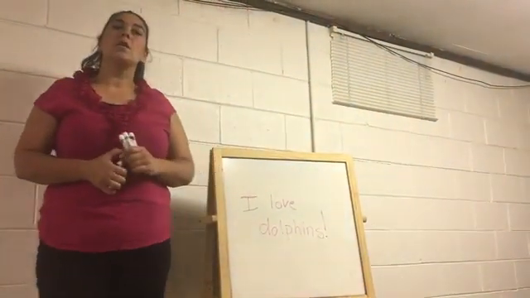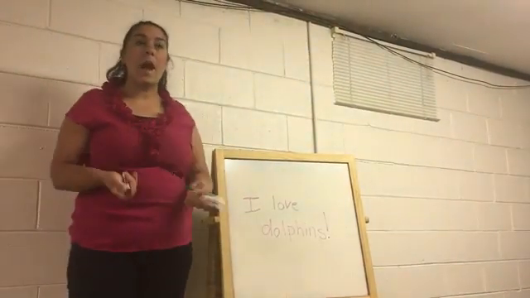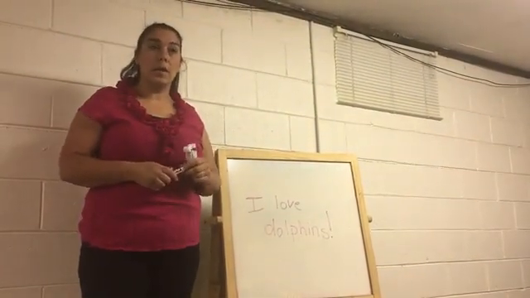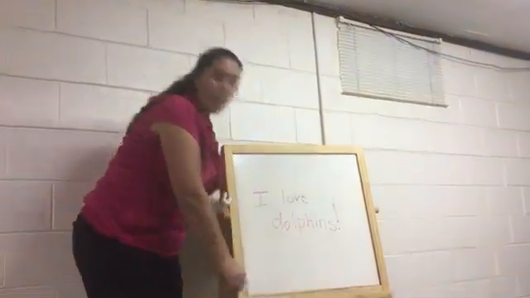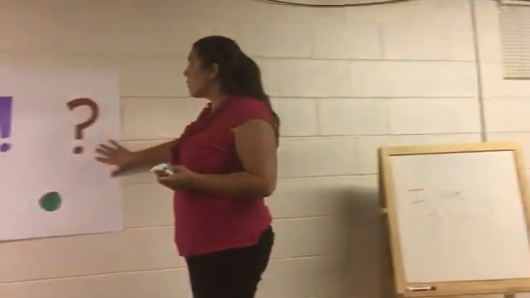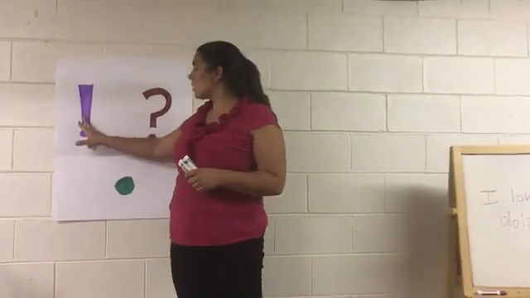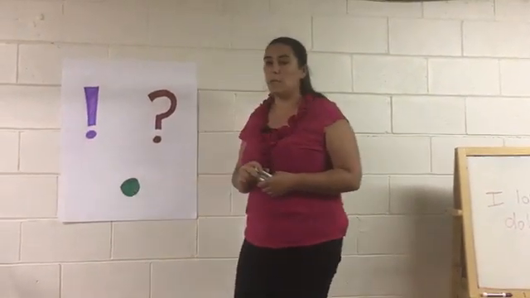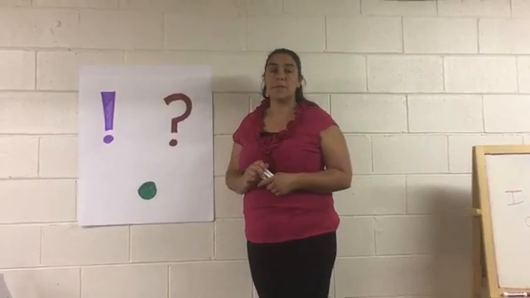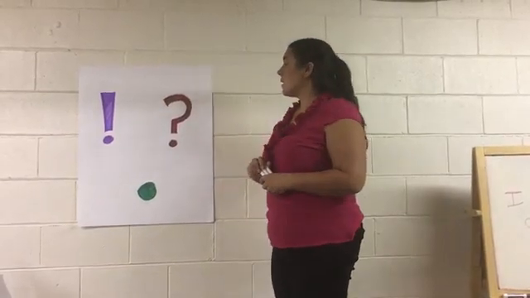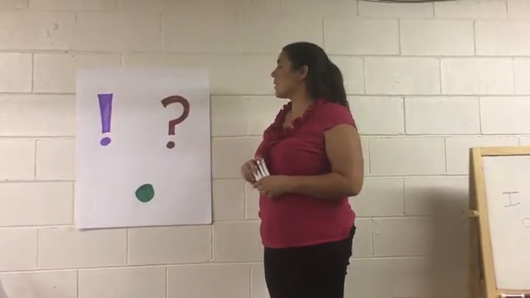We're going to talk about 3 different types of sentences and how we can use them in our writing. So let's come over here. These are the 3 different end marks that we have: the question mark, the exclamation point, and the period. We're going to talk about the 3 different types of sentences that end with these marks.